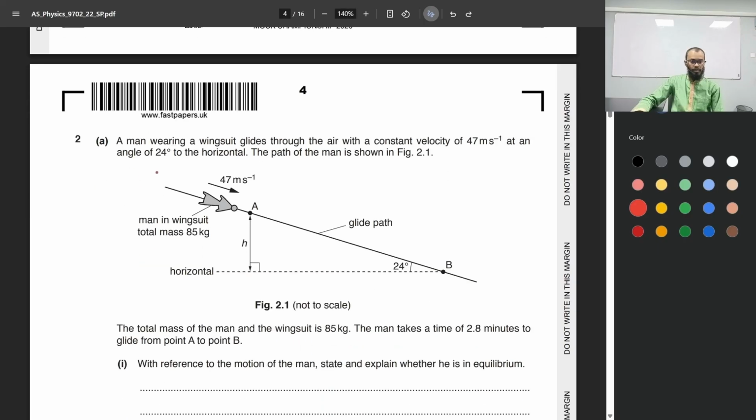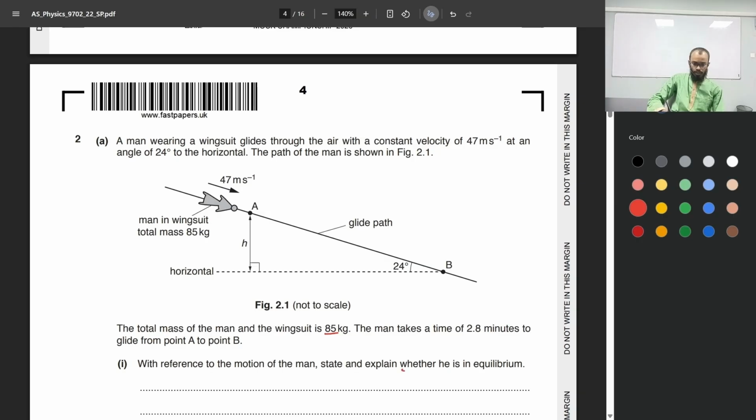Question 2. A man wearing a wingsuit glides through the air with a constant velocity of 47 meters per second at an angle of 24 degrees to the horizontal. The path of the man is shown in figure 2.1. The total mass of the man and the wingsuit is 85 kilograms. The man takes a time of 2.8 minutes to glide from point A to point B. With reference to the motion of the man, state and explain whether he is in equilibrium.